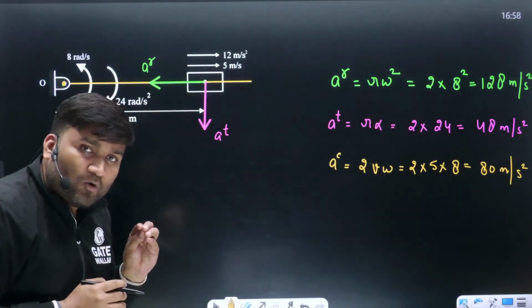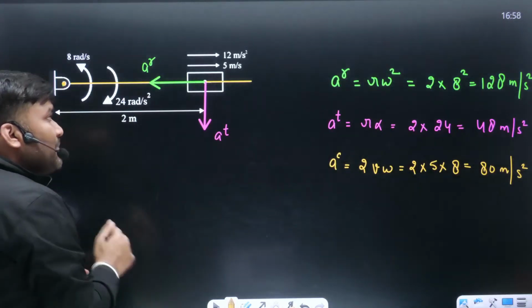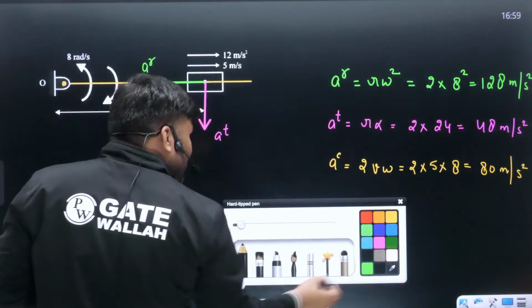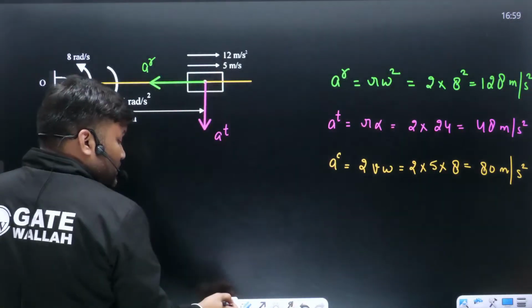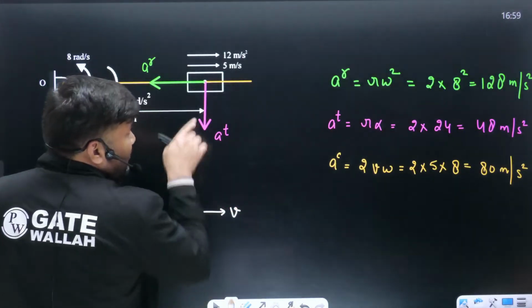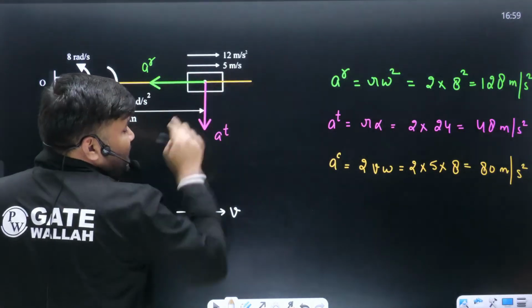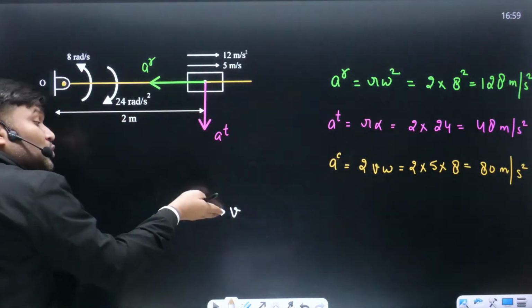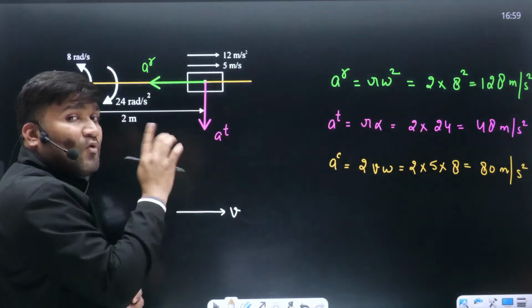Everybody knows how to find the direction of Coriolis acceleration. Beta, to find the direction of Coriolis acceleration, you have to take the direction of velocity. This is the velocity. The velocity is given this way, no? This is the velocity, 5 meter per second. Rotate this velocity in the sense of omega.